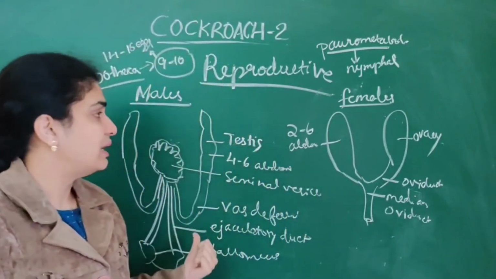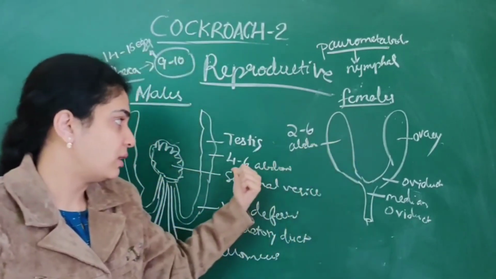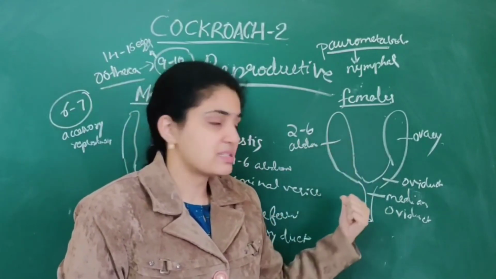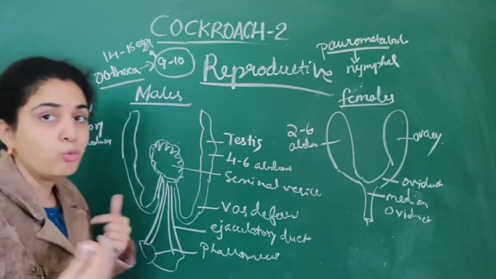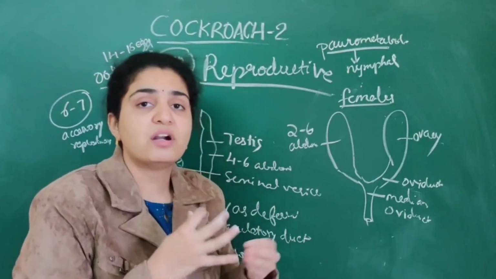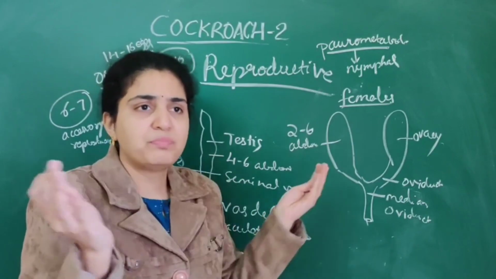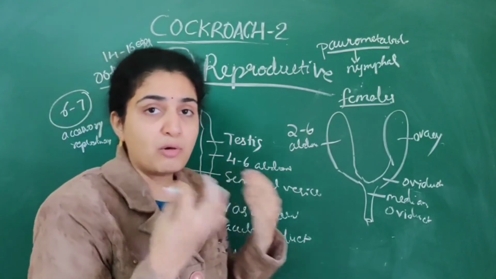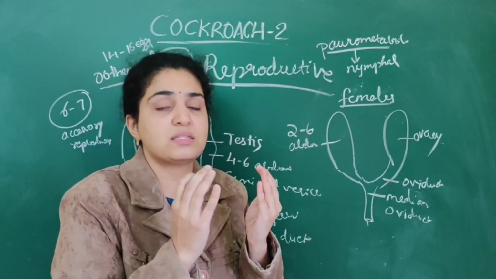We have dealt with the male reproductive system and the female reproductive system. Mainly the segments are important: in males the testes extend through the 4th to 6th abdominal segments, and in females the ovaries through the 2nd to 6th abdominal segments. Then the ootheca are produced from the fertilized eggs. The ootheca is covered by a dark brown layer, a shell-like thing. From it, 9 to 10 ootheca are present, and each ootheca will give rise to 14 to 16 eggs.